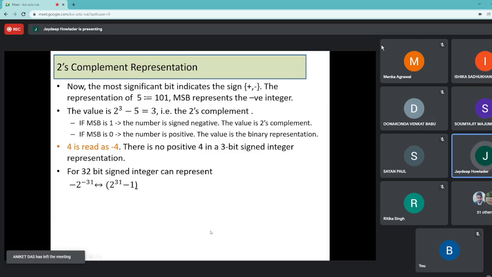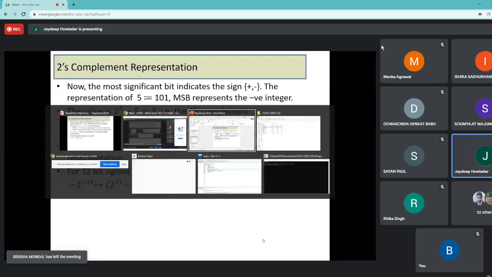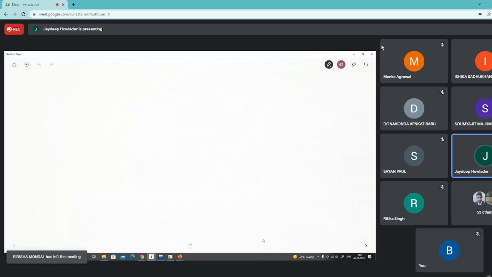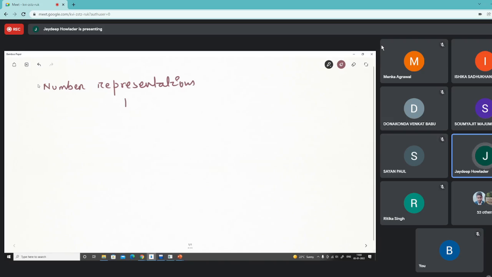So in our last class, we have already discussed number representation. There are two things.